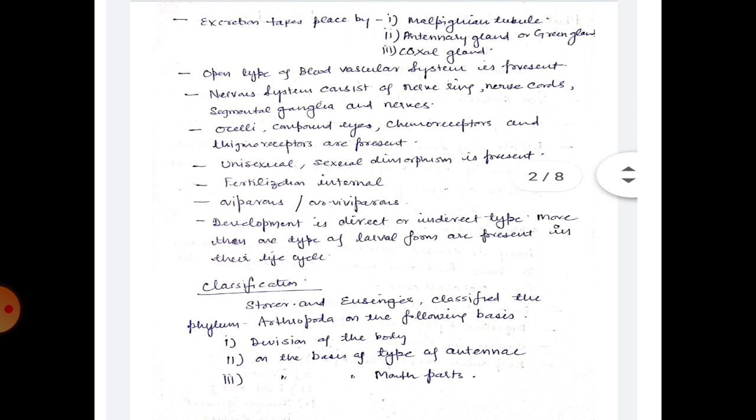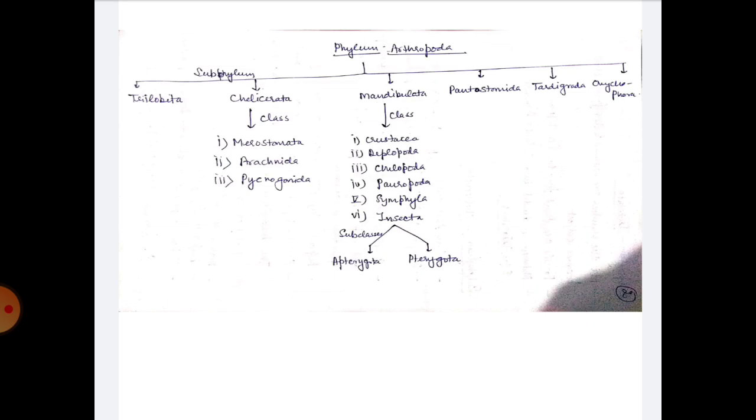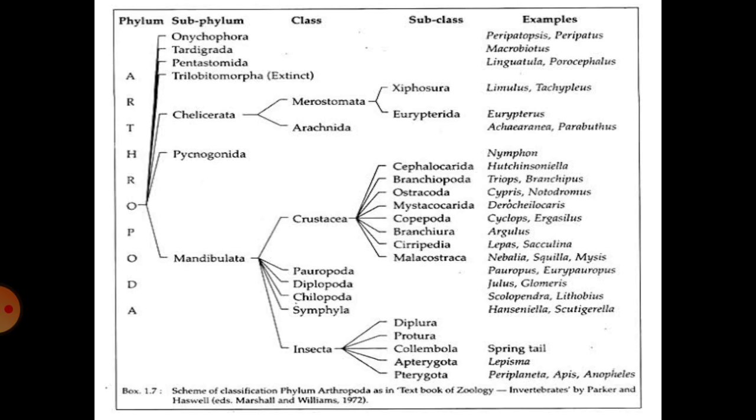Now, the classification of phylum Arthropoda. Storer and Usinger classified the phylum Arthropoda on the following basis. The bases are division of the body, type of antenna, and type of mouth parts. Phylum Arthropoda is classified into 6 subphyla: Trilobita, Chelicerata, Mandibulata, Pentastomida, Tardigrada and Onychophora. This classification is based on the classification given by Parker and Haswell.